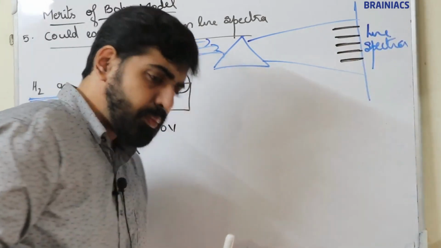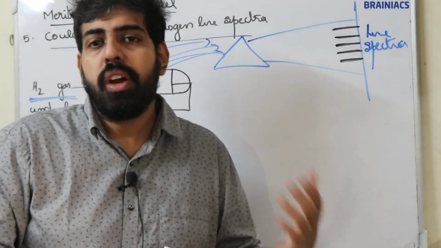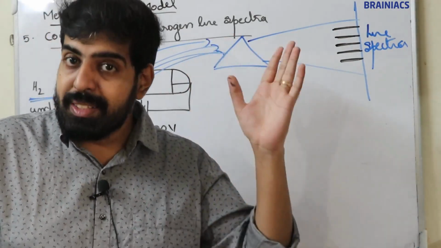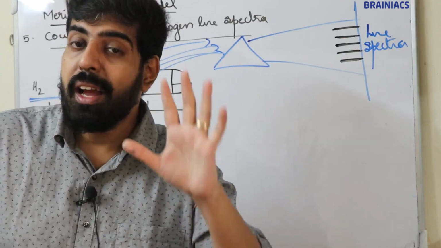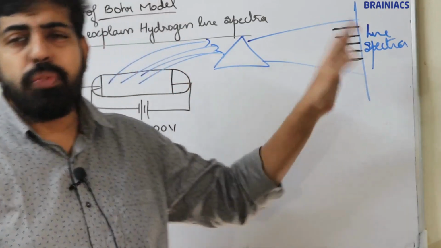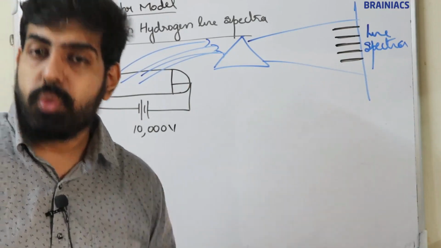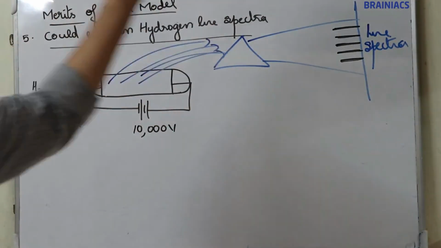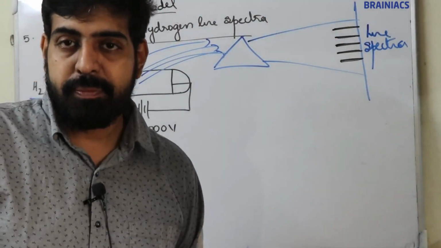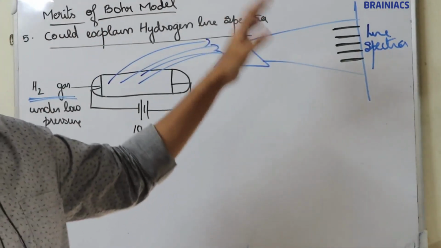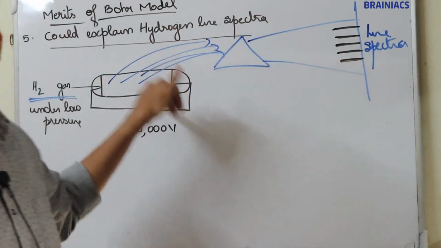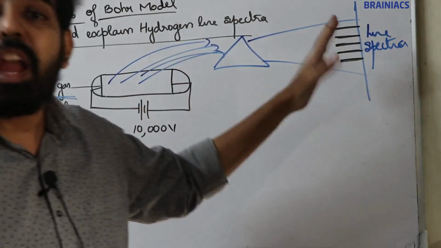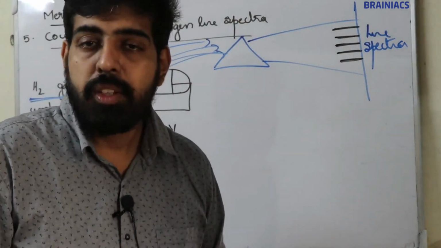Okay, now Rutherford was the one who first tried to find the reason for line spectra, but he could not find the reason. Already we have discussed in the Rutherford model, it was unable to explain hydrogen line spectra. So Rutherford failed to explain hydrogen line spectra, and this was explained by none other than Bohr. By using the Bohr model, Bohr explained the formation of 5 lines in hydrogen line spectra. So we are going to explain why 5 lines are formed in the case of hydrogen in emission spectra or line spectra. Okay, so Bohr is the one who explained.